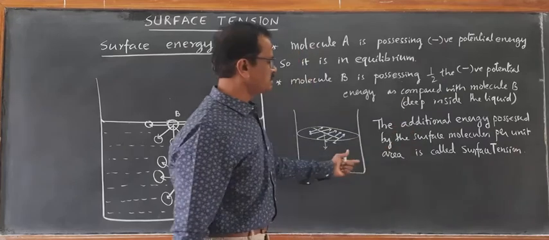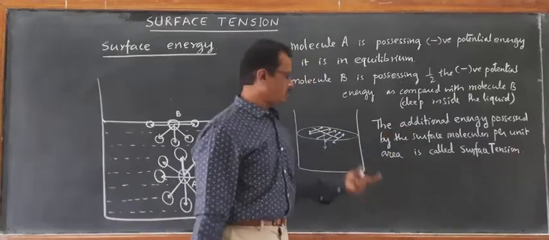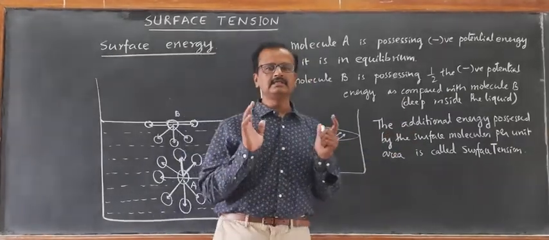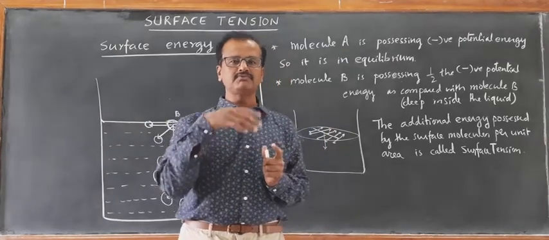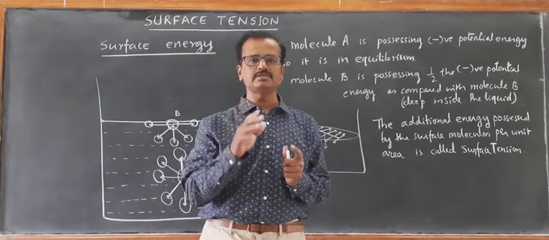This additional energy possessed per unit area of the surface is the property responsible for all these experiences which we have just discussed.